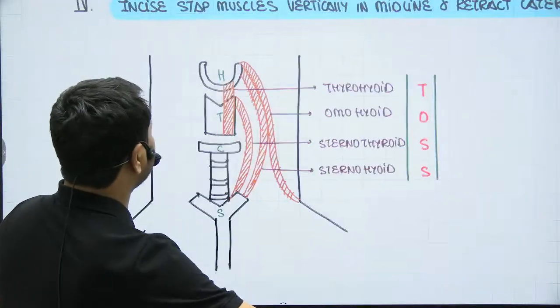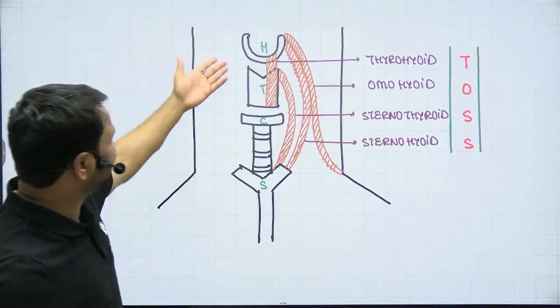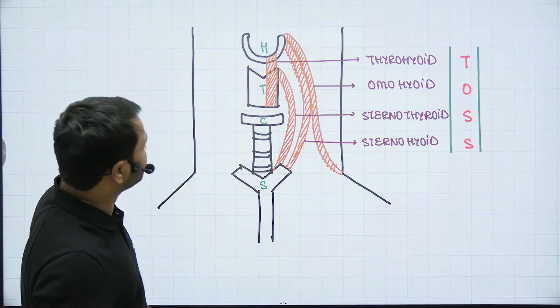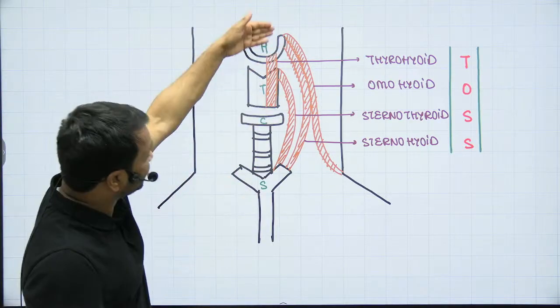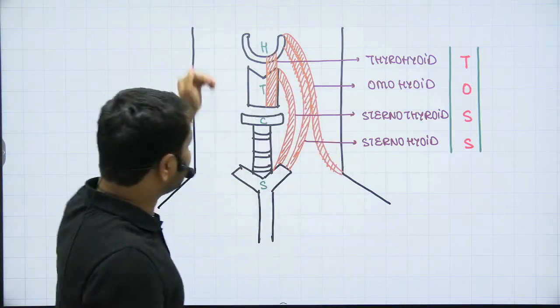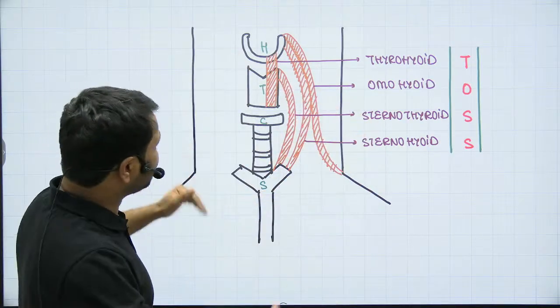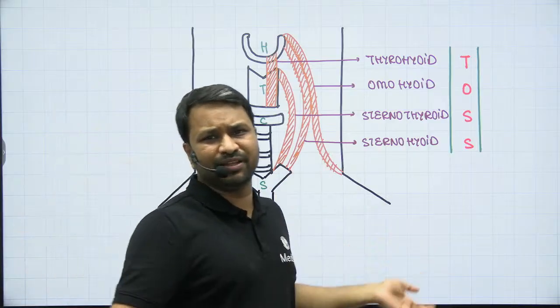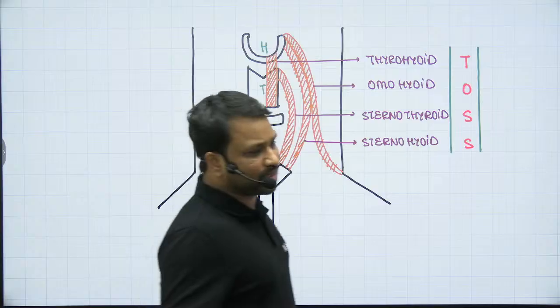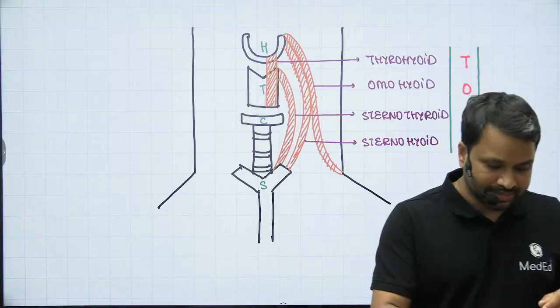You see these attachments, they are like a symphony. They're telling your story between the hyoid and thyroid, between the thyroid and sternum, between the hyoid and sternum, between the hyoid and the posterior surface, which goes behind the trapezius muscle. That is your omohyoid, right? So the omohyoid has two bellies, the superior belly and the inferior belly. So that is divided again in the same context. But these set of muscles is what we call the strap muscles.